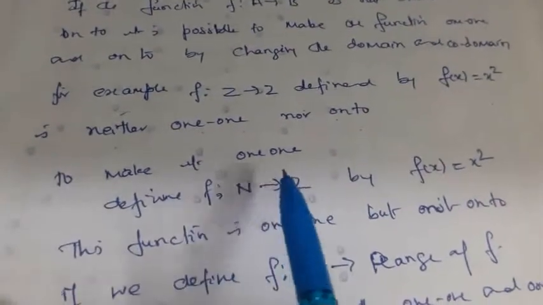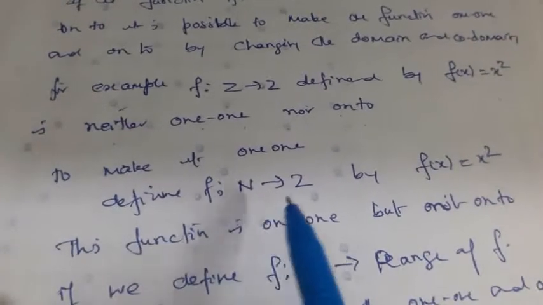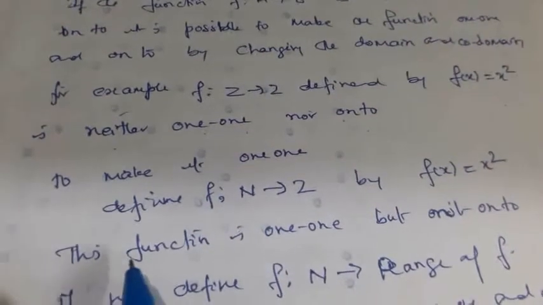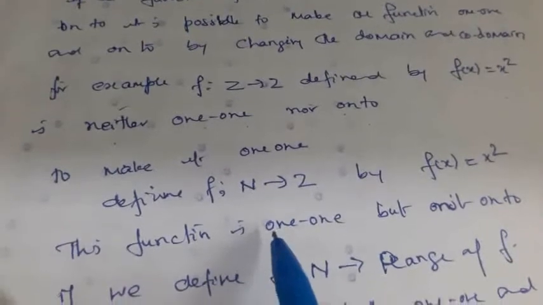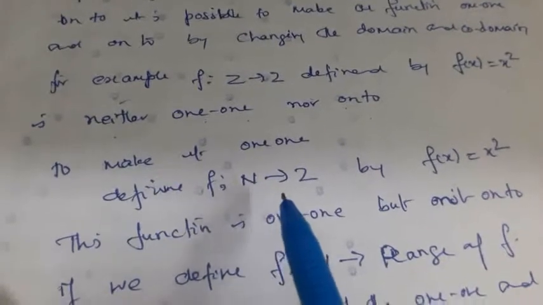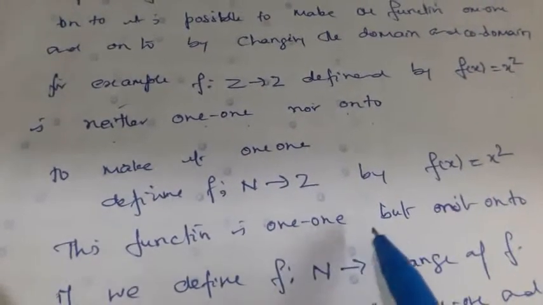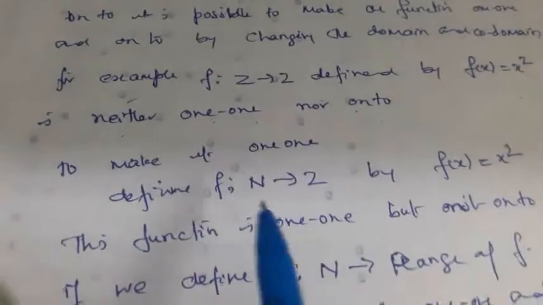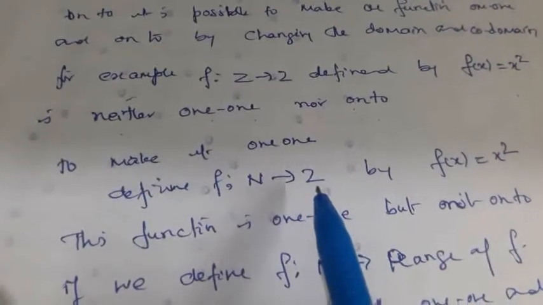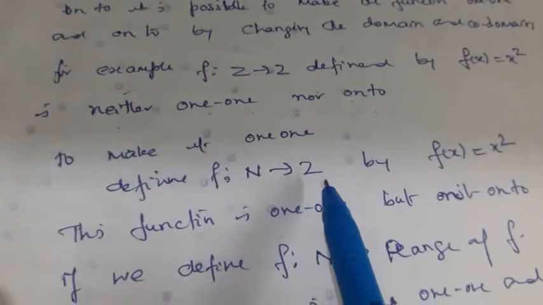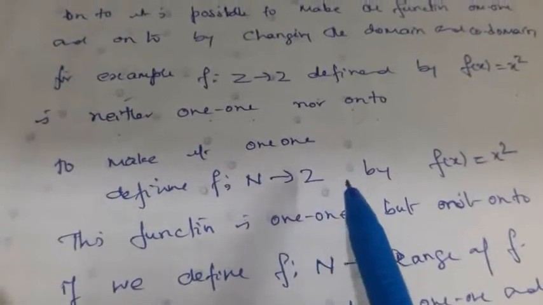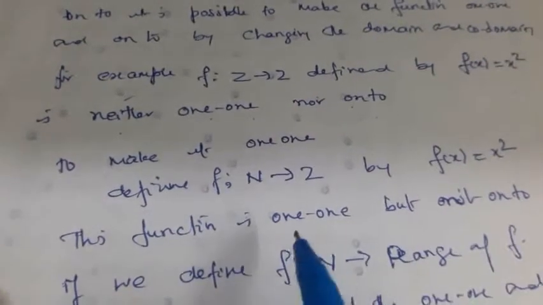To make it 1-1, define f from N to Z by f of x equal to x square. Definitely this function is 1-1 because no distinct elements of N have the same image. That's why it is 1-1. But this function is not onto, because 1 square is 1, 2 square is 4, and 2 and 3 cannot be images. Even negative numbers are also not images. Therefore this function is not onto, but it is 1-1.